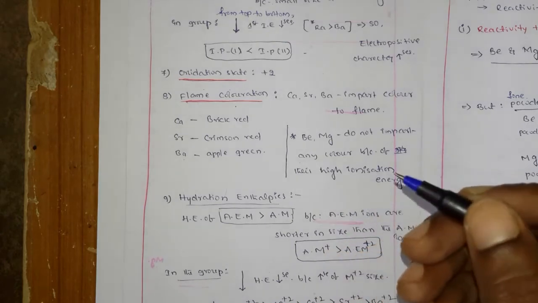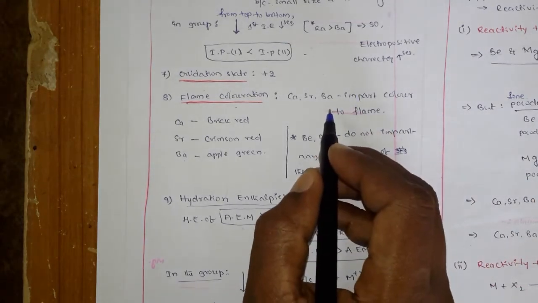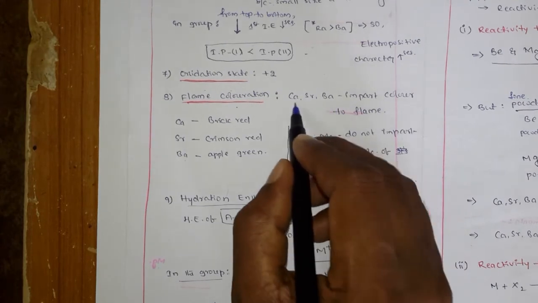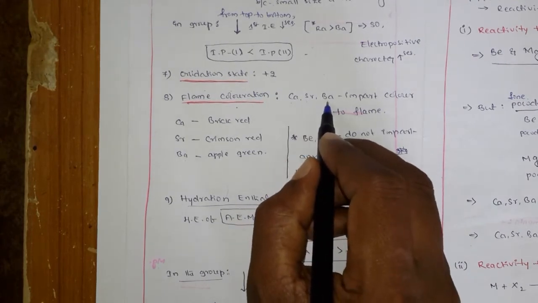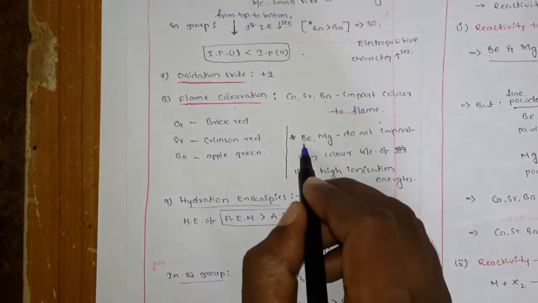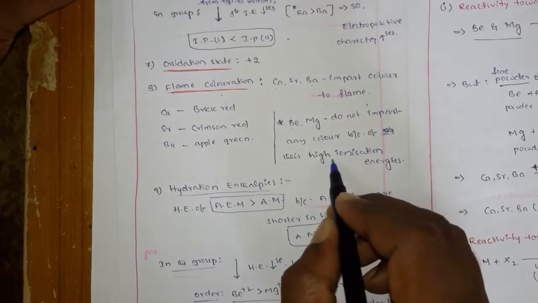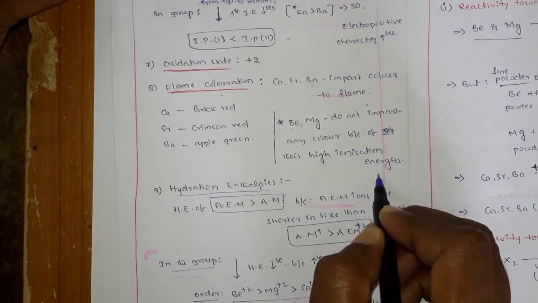But here, not all the metals, only a few metals, that is calcium, strontium, and barium, these three can impart color to the flame. But coming to beryllium and magnesium, these do not impart any color to the flame. Why? Because of their high ionization enthalpies.